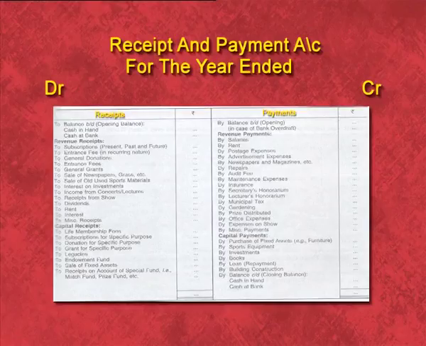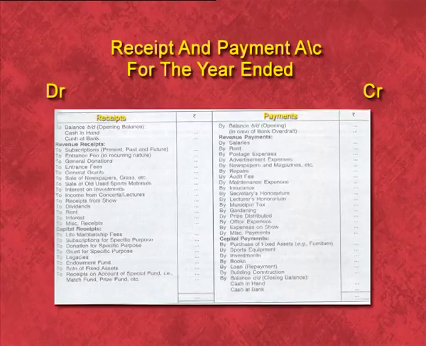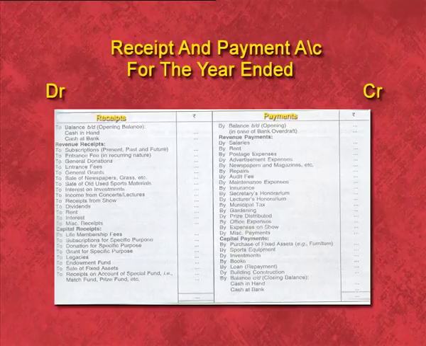Now you can see the format of receipt and payment account. On receipt side we have recorded all the receipts whether it is of capital nature or of revenue nature, and on credit side, this is payment side, we have shown all types of payment whether it is a capital nature payment or it is of revenue nature payment. As you can see, we have started receipt and payment account with the opening cash and bank balances, and it is ended with the closing cash and bank balances.